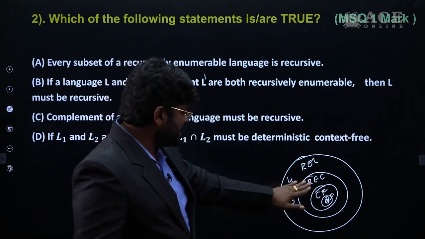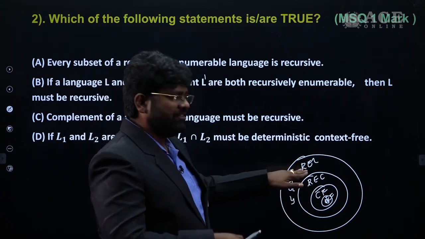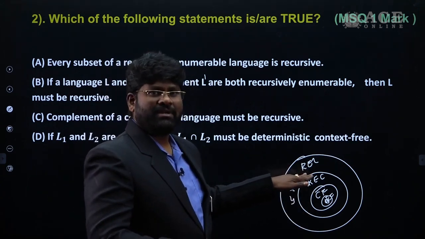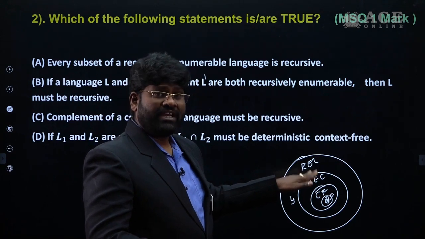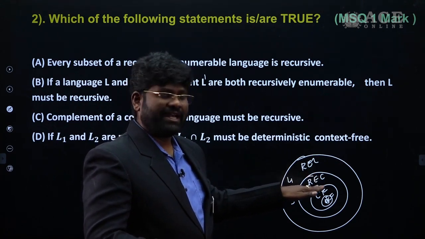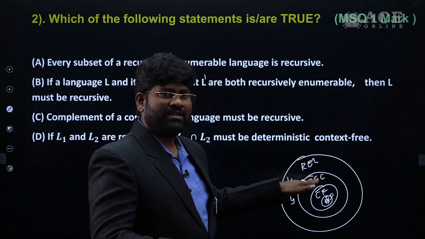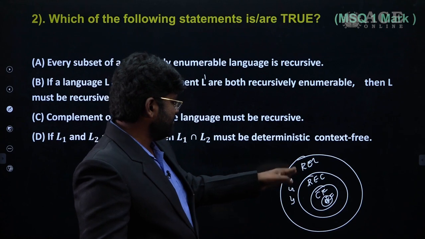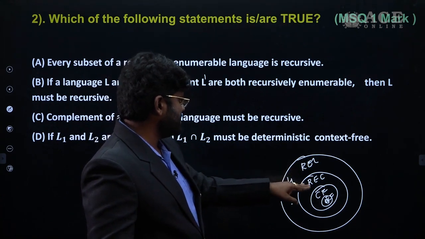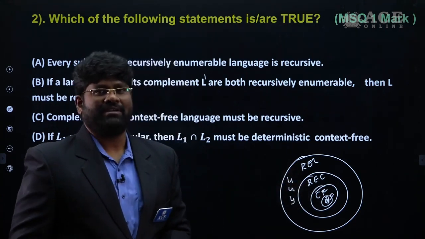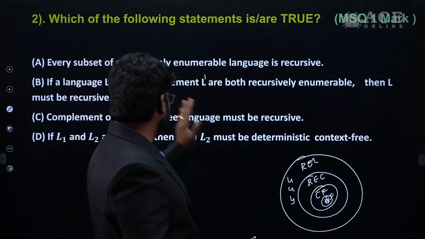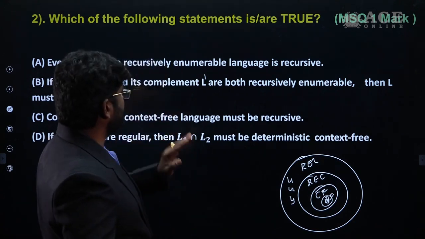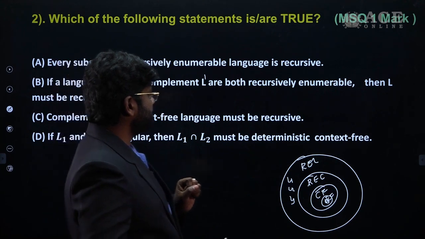But every subset of a recursive language is by default recursively enumerable. That is true. But the reverse does not hold: every subset of a recursively enumerable language is not necessarily recursive. It may be, it may not be. That's why option A is not a true statement, it is a false statement.